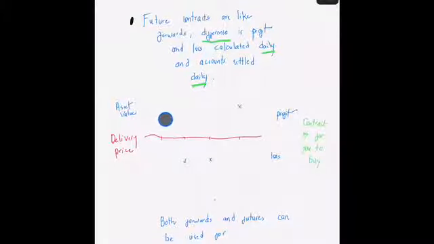So if the asset value was larger than the delivery price, and you're the one holding the futures contract to be handed the asset at a future time, then because the asset value is greater than the delivery price, money will be handed over to you. Whereas in the other case, when the delivery price is larger than the asset value, you will have to pay the price to the other party. So these things are settled daily.